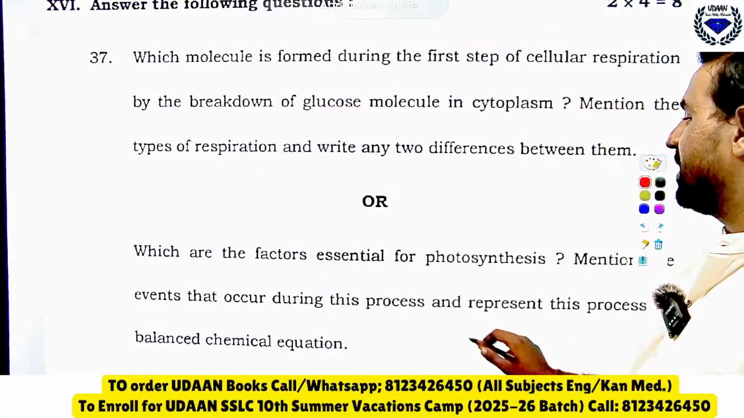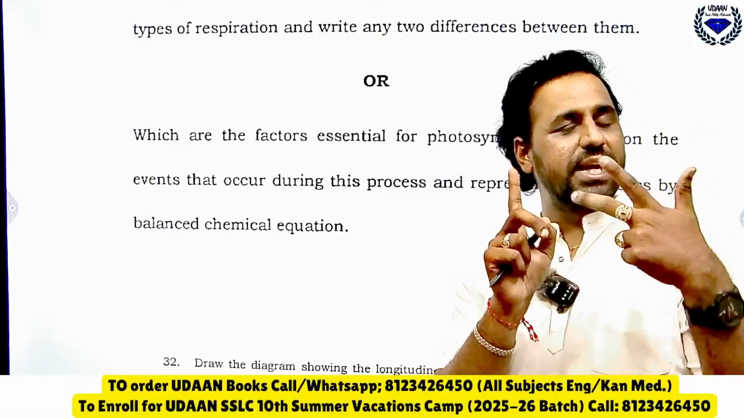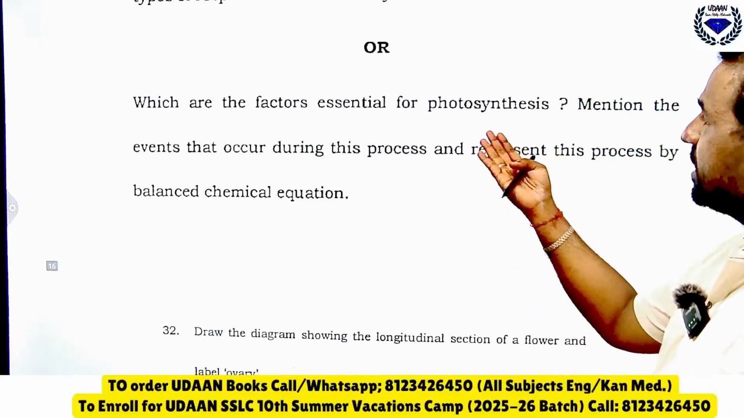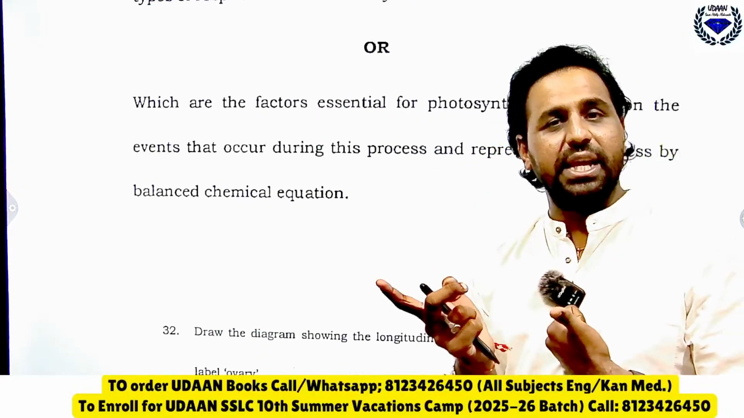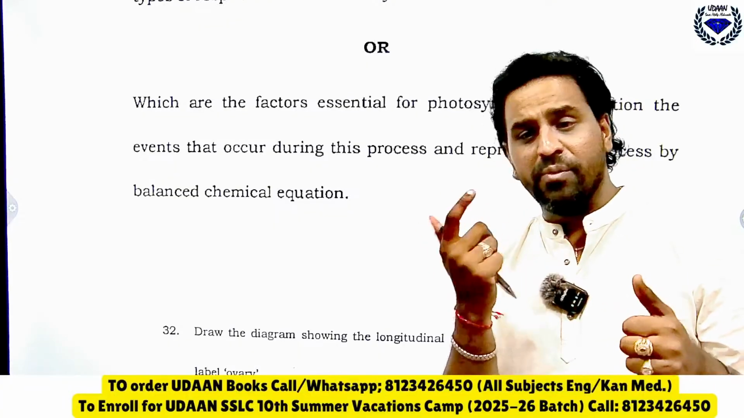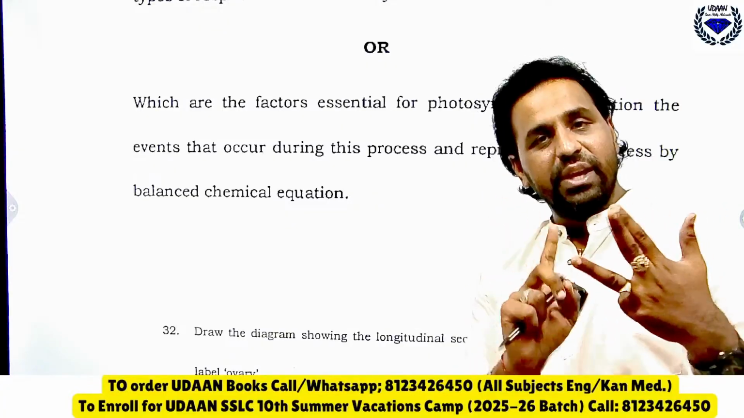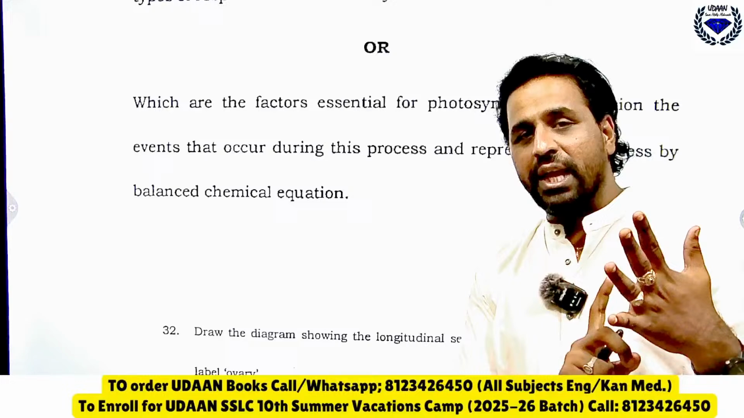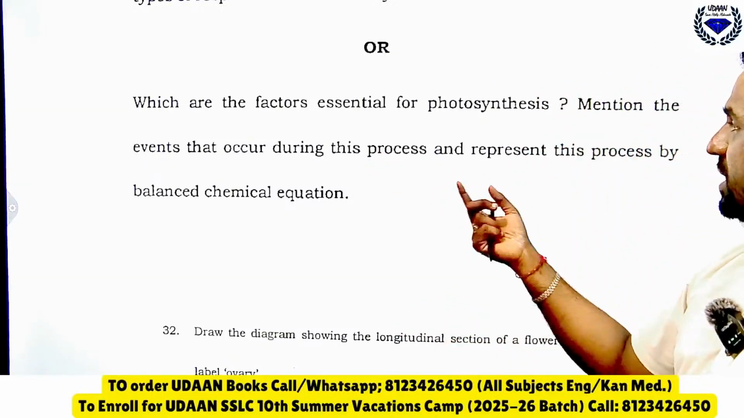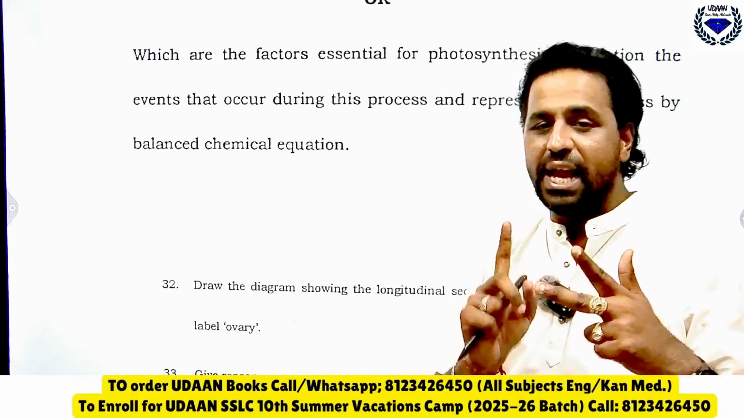Then what are the factors essential for photosynthesis? Already explained, that is absorption, conversion and reduction. In detail you should write. Mention the events. So what factors are essential for photosynthesis? First we need sunlight. Then we need soil, we need water, we need chlorophyll. Like this you should write all those substances. What events in photosynthesis should you write? You know, absorption, conversion and reduction.